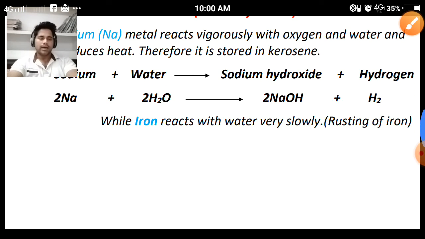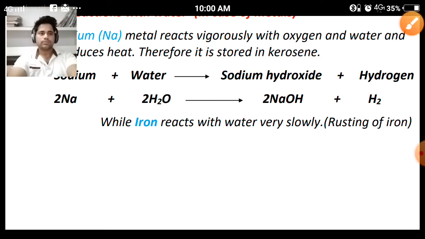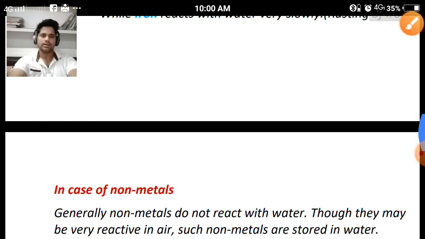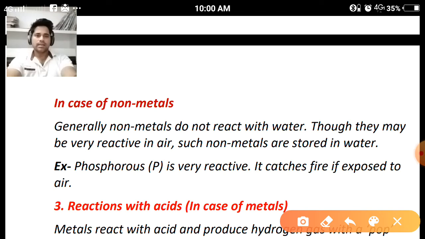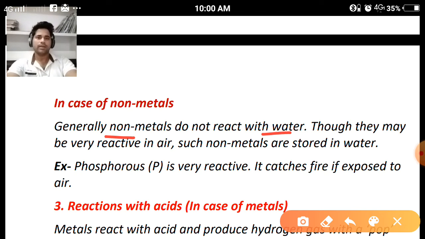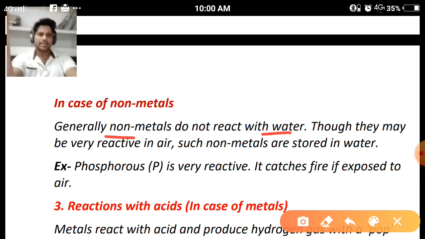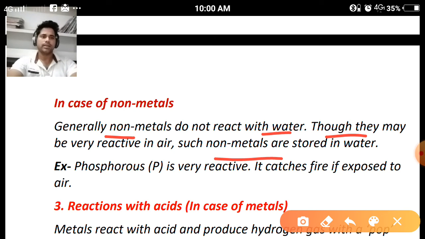Clear? Another metal we are taking: iron reacts with water very slowly, and this is the process of rusting of iron. We have already seen this in the first equation. In case of non-metals, generally non-metals do not react with water, like carbon. When we put a piece of carbon in water, there is no reaction, it is less reactive. Though they may be very reactive in air, such non-metals are stored in water.